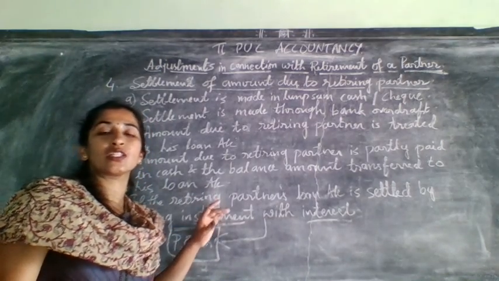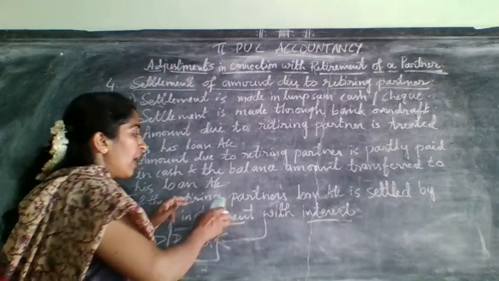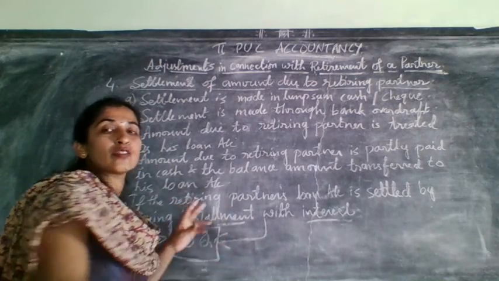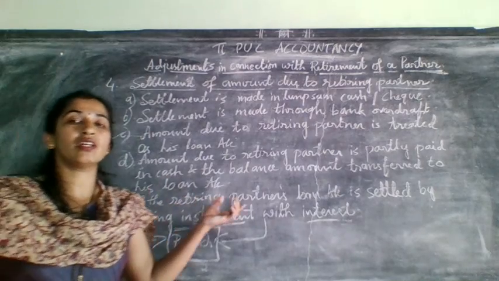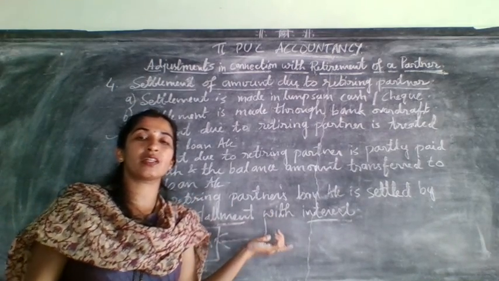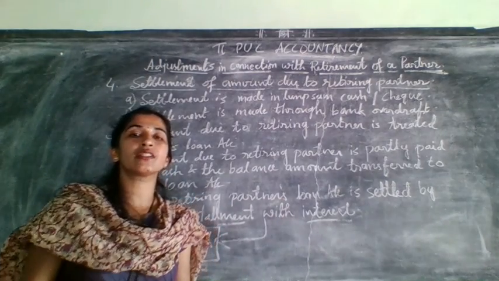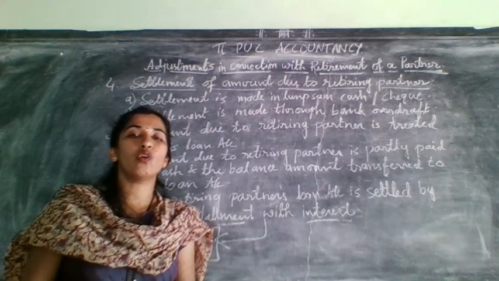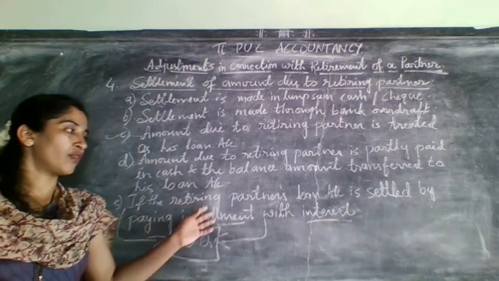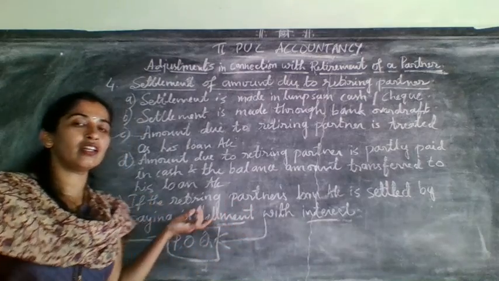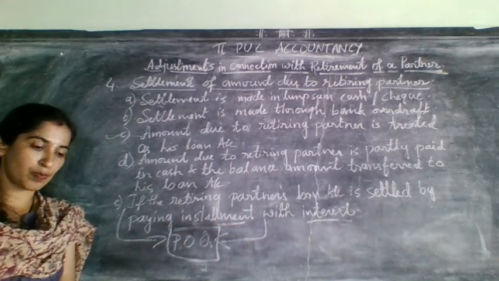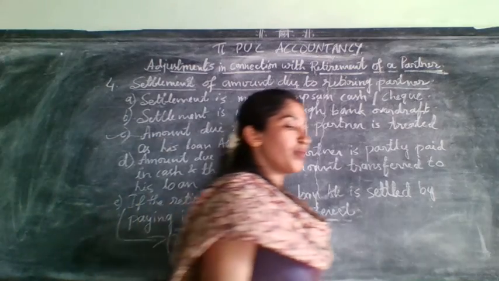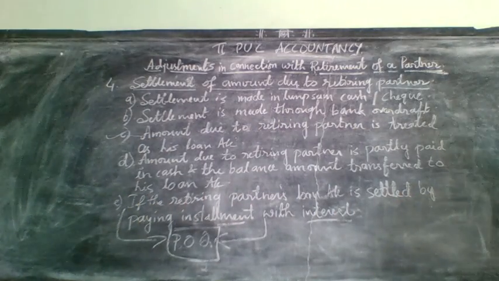There that will ask you for practical oriented. But that and this both are almost same, only the name will be different. Here it will come as retiring partner's loan, there it will come as deceased partner's loan account. That is the difference for death and retirement. So this is regarding the main adjustments in connection with the retirement of a partner.